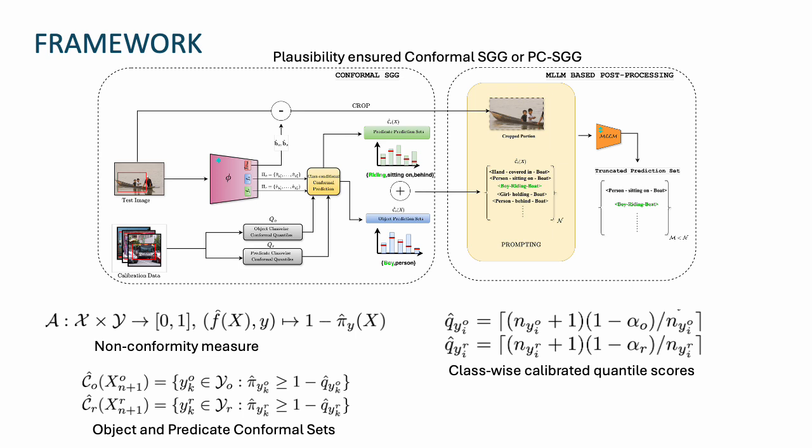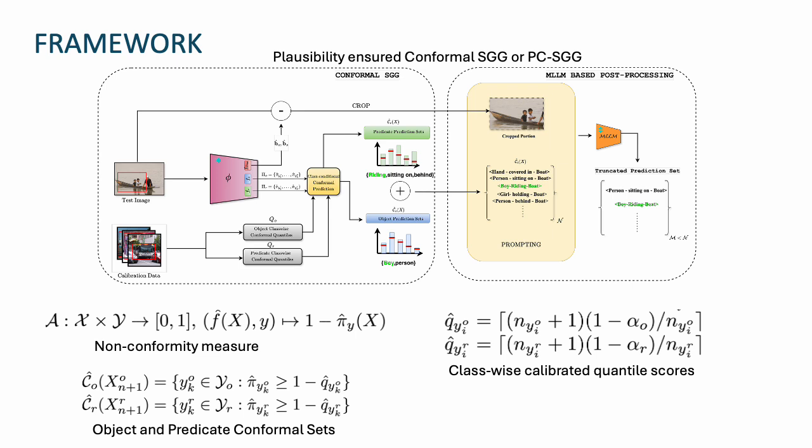We refer to this as a triplet prediction set, and we obtain such sets for all possible triplets in a scene. However, not all triplets are equally meaningful. For example, in the given image, you can see some of the triplets in the triplet prediction set are hand covered in boat and girl holding boat. Now, the first description is implausible from a practical linguistic or semantic perspective, while the second one does not correlate to the actual scene in the image and is hence visually implausible.